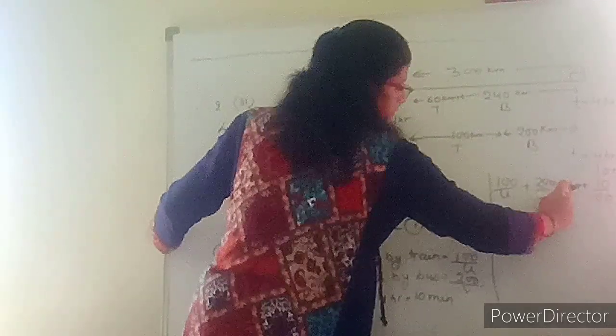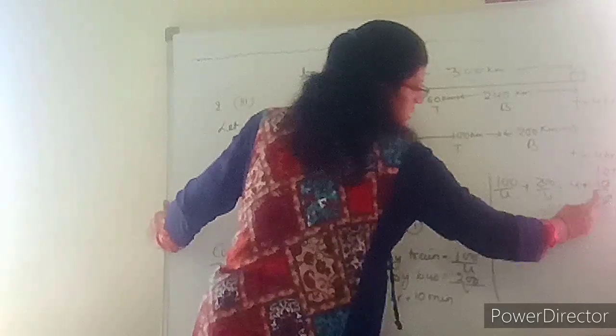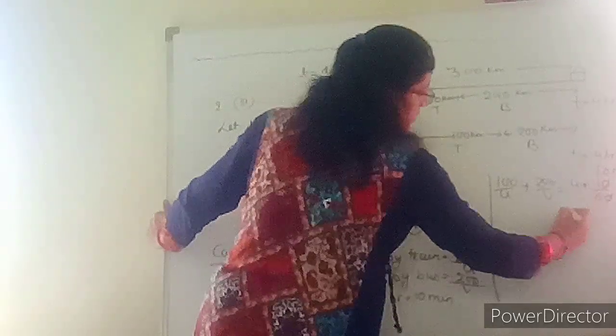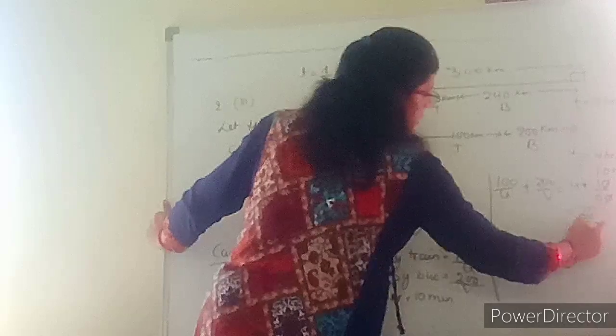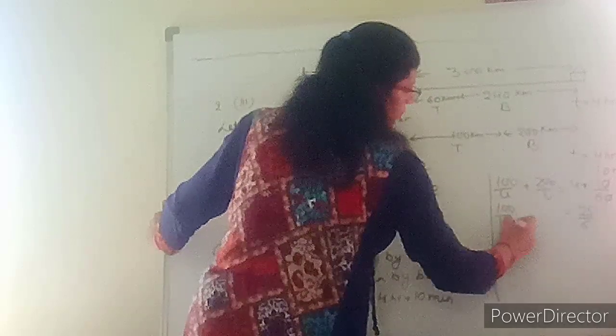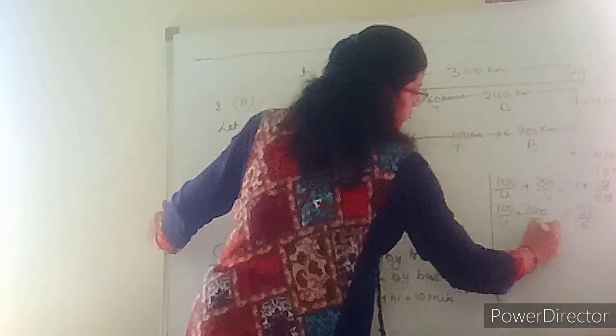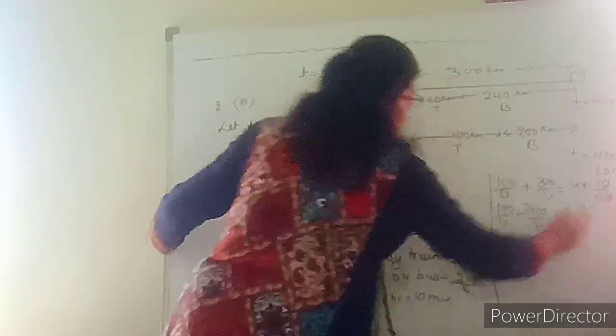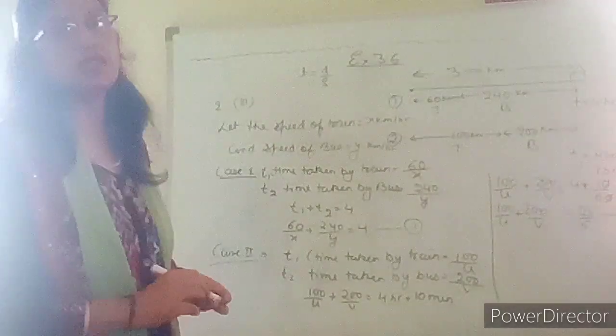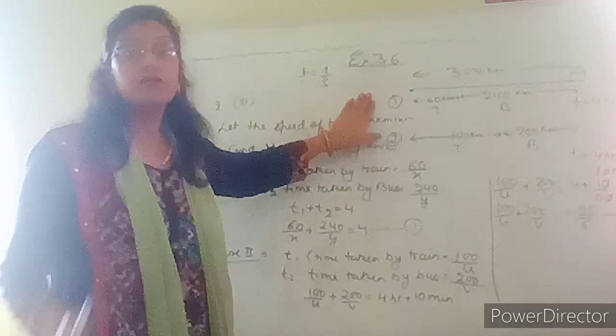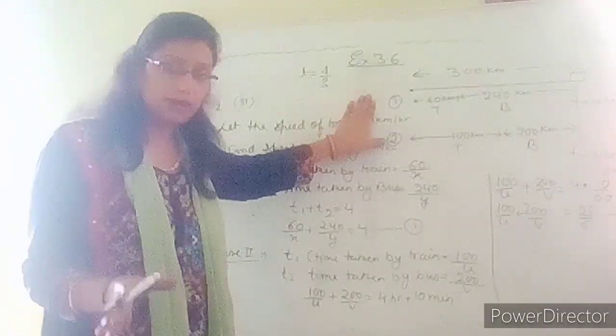Okay, 0 to 0 cancel, 25 upon 6, so we'll get 25 upon 6, 100 upon u plus 200 upon v. This is equation number 2. So now we got two equations. This was a word problem. We will get the two equations.